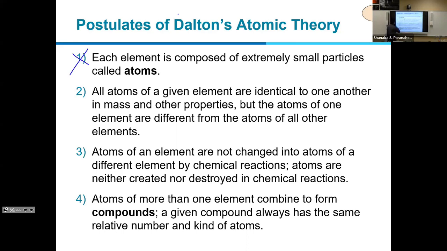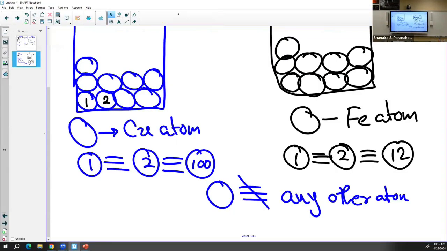So why is the second point not valid? It is not valid because if we take different atoms from a copper sample, they are not the same. There are some copper atoms which have more mass. We will talk about that later. In a sample of any element, we have different atoms of that element.